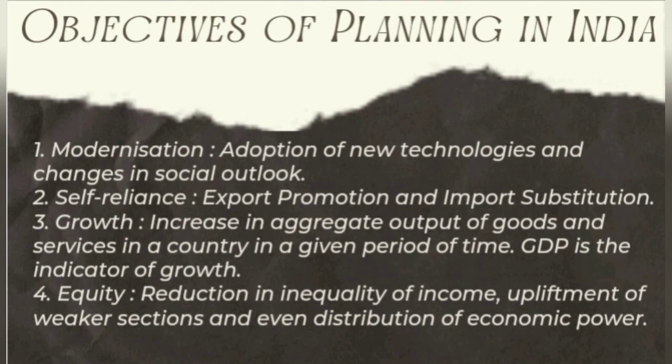So they are reducing the inequalities among different sections of society and giving power to all the people residing in the country. Equality is spread by uplifting the weaker sections, such as landless workers, small and marginal farmers, economically poor and backward people, handicapped people, etc.